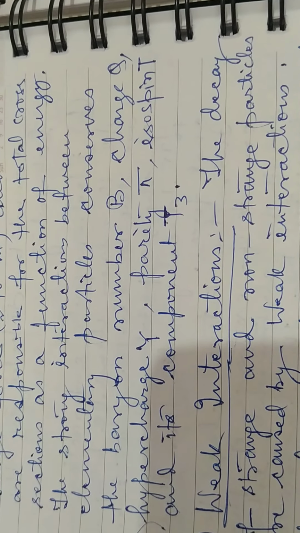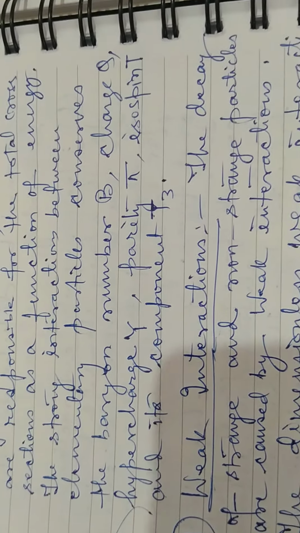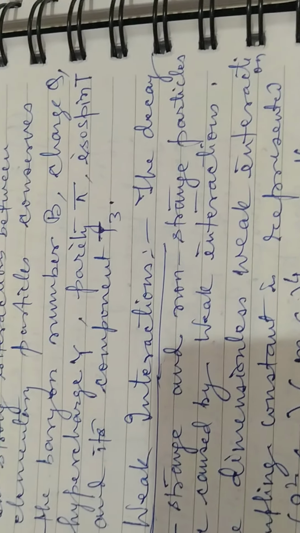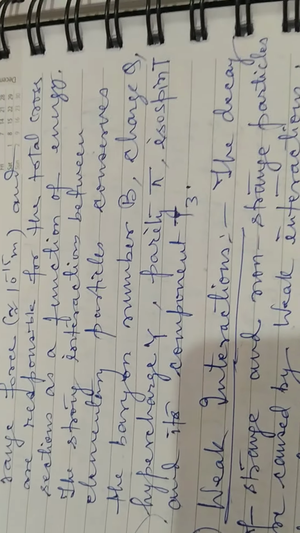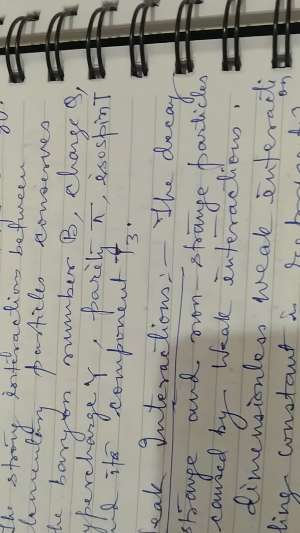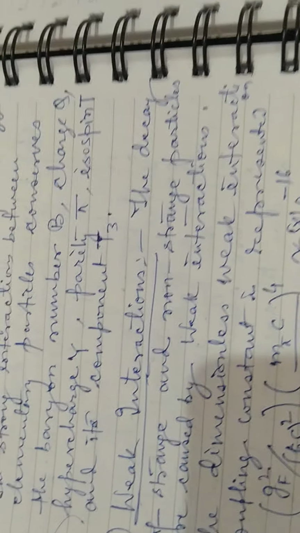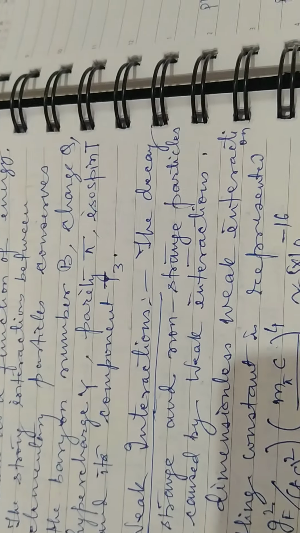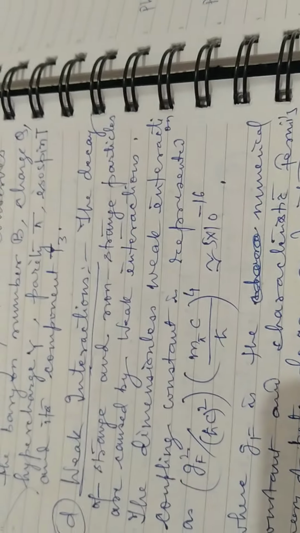The strong interactions between the elementary particles conserve the baryon number B, charge Q, hypercharge Y, parity pi, isospin T, and its component T3. Isospin and its component are just like s, p, d, f in the electronic configuration. So D is the weak interaction.